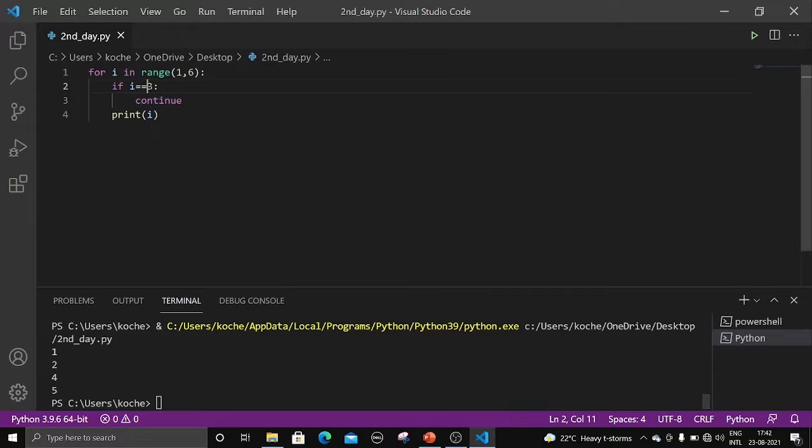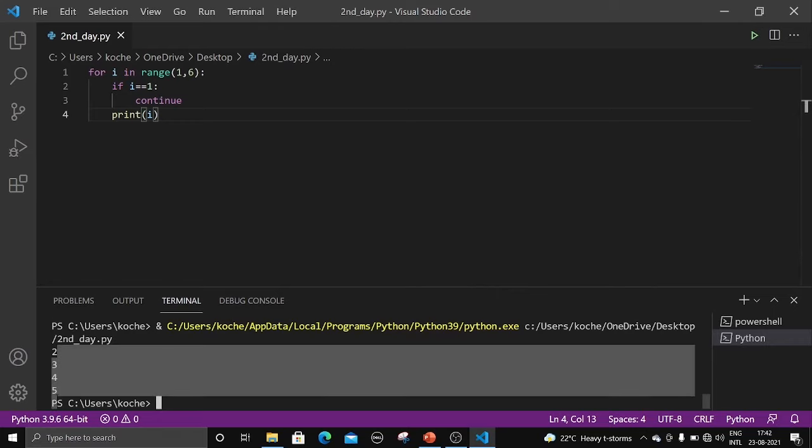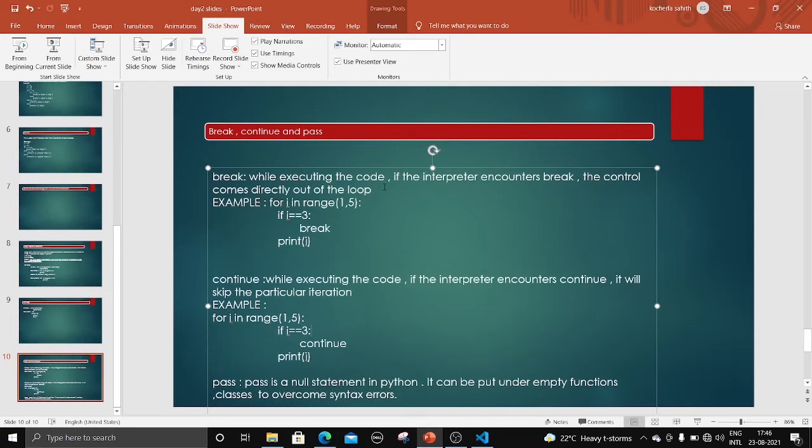So let me change the condition and let me show you. I double equal to 1. Now what it will print? Let's see, 1 is skipped now. I hope you got what is continue. So we have seen the use of break and continue, and the last thing is the use of pass.